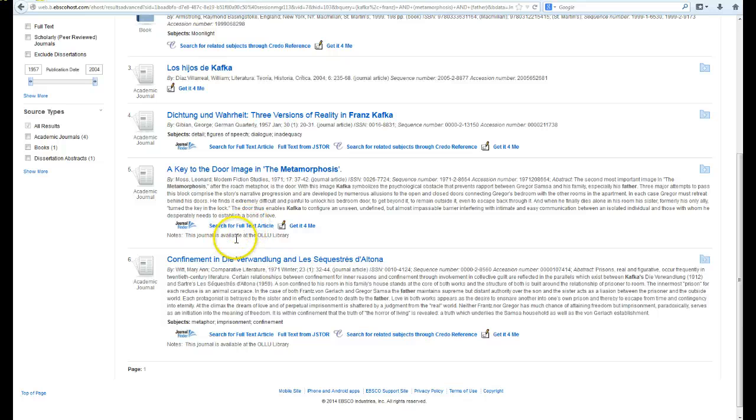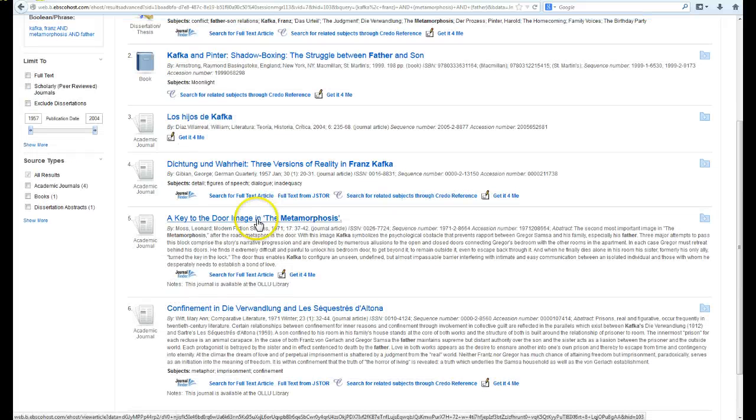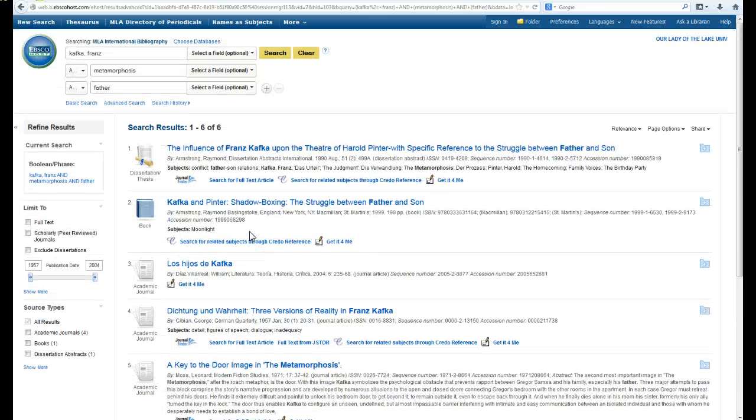This journal is available at the OLU library. Once again, it's sitting on our shelf and we can make a copy of it and send it to you, or you can come in and make a copy of it. We advise you to scan it, send it to your email address, and then you can run it off on the printers that are in the lab. You can also make physical copies, but those will cost you 10 cents a copy. And why do that when you can do it for the allocation of printing money that you already have available to you? All right, so this is that.